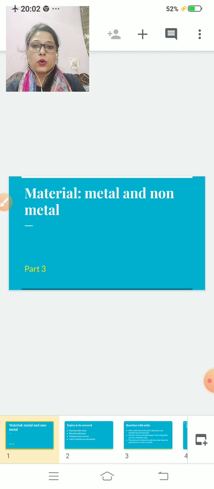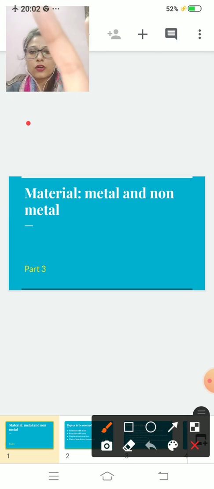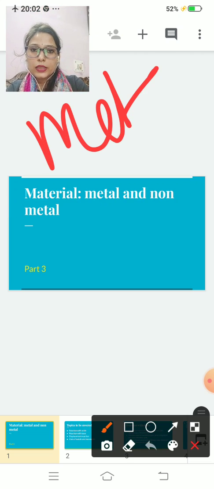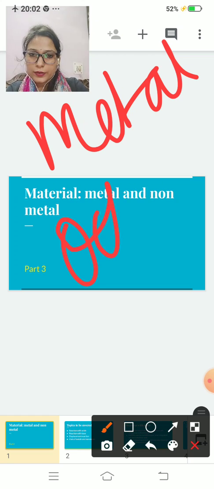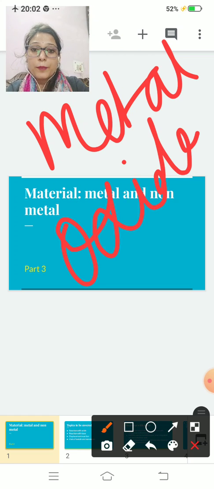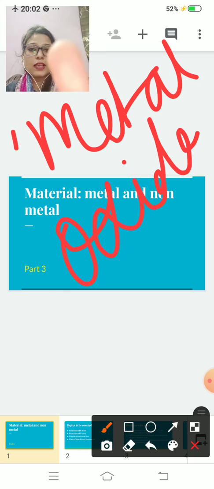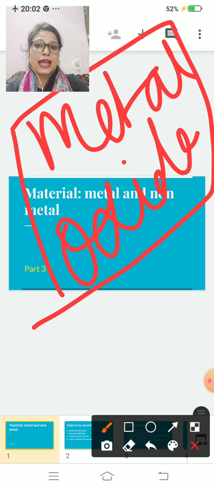So when a metal reacts with oxygen, what do they form? They form metal oxide. I gave you one example: when you burn a magnesium ribbon, it gives a spark of light, and the ash is known as the metal oxide.